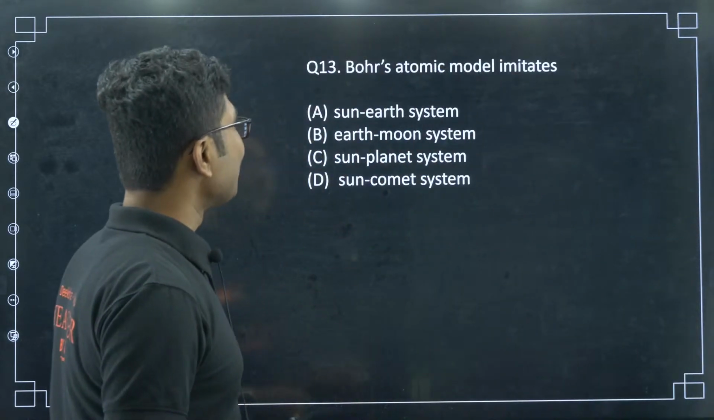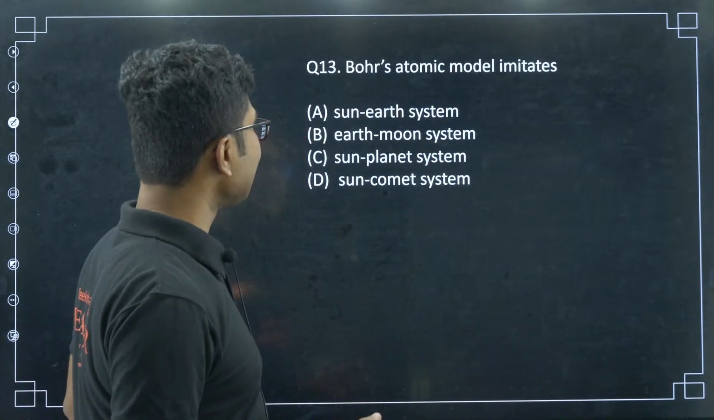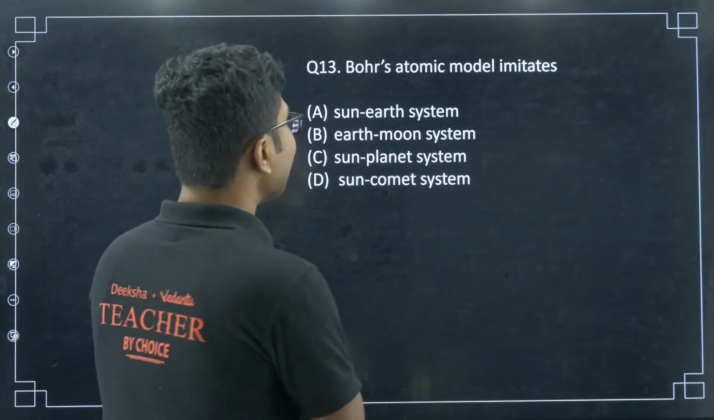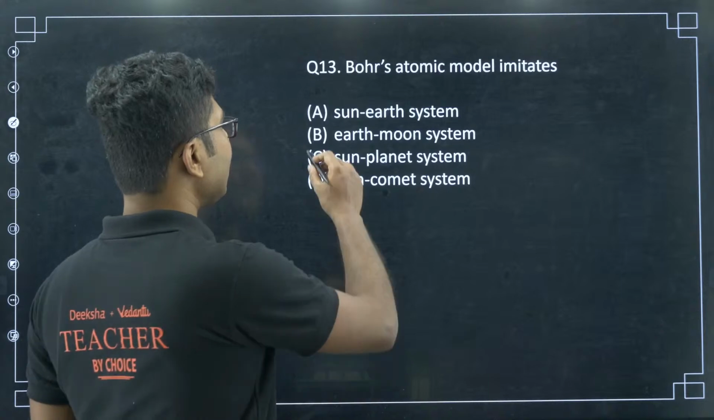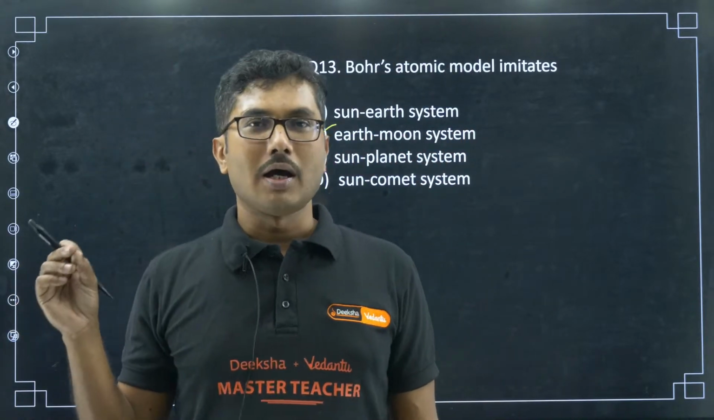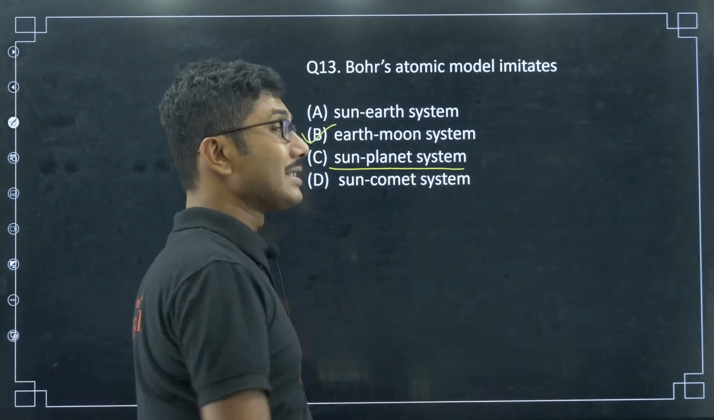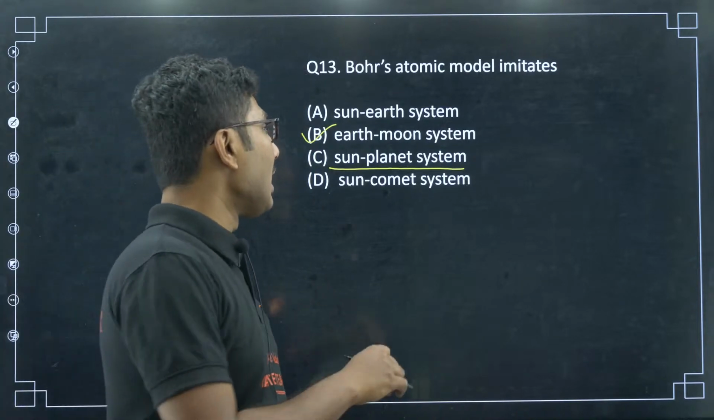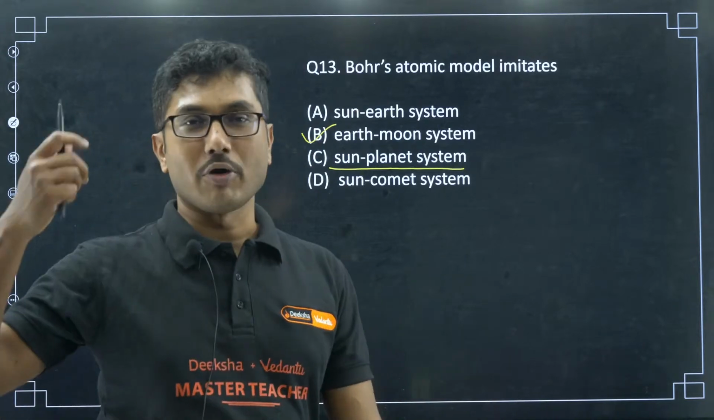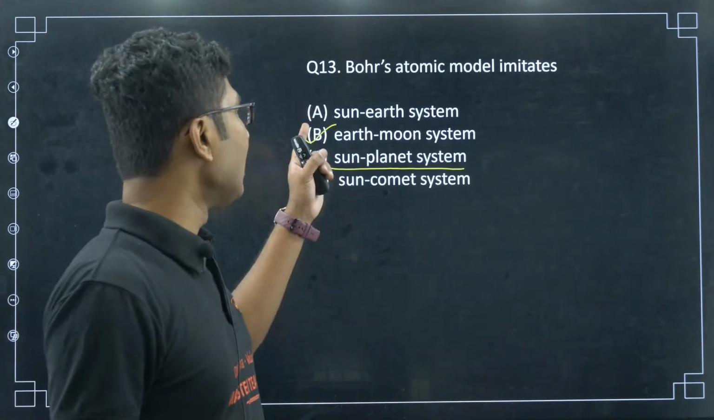Yes, Rider CID. So Bohr's atomic model is sun planet system or sun earth moon system. Chandan is saying 13B. Okay, very interesting thing is that yes, it actually represents earth moon system because it only has one electron and one nucleus at the center, right? It does not represent sun planet system like the Rutherford model. Rutherford model represents sun planet system, whereas Bohr's atomic model imitates earth moon system. Only one nucleus and one electron is orbiting around it, that is the earth moon system.